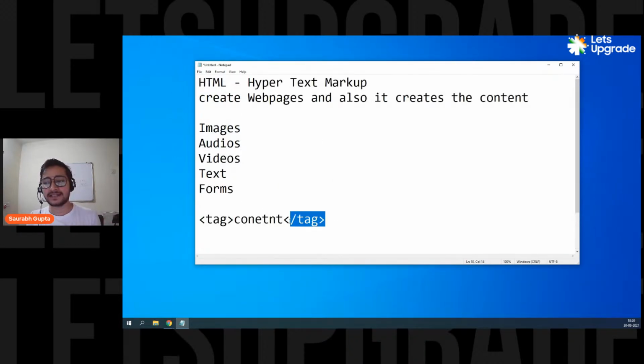And these tags are also considered as something called markups, and that's why we call it hypertext markup language. Why markup language? Because it is a language written in tags, and tags are also considered markups. And that's why in the full form, you have the word markup.